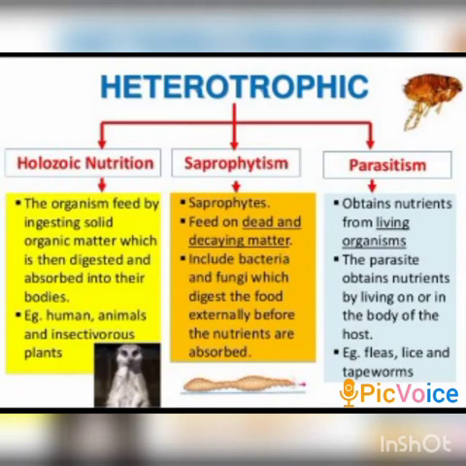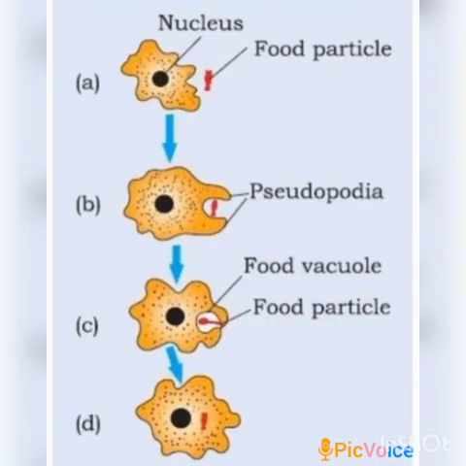So in which category and in which mode of nutrition does amoeba come? Amoeba is a unicellular organism and it has no fixed shape. Amoeba shows the holozoic heterotrophic mode of nutrition. Look at the picture. This diagram is very important. You should draw this diagram in your notebook and learn.